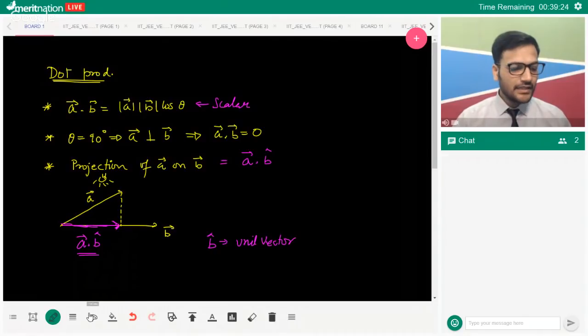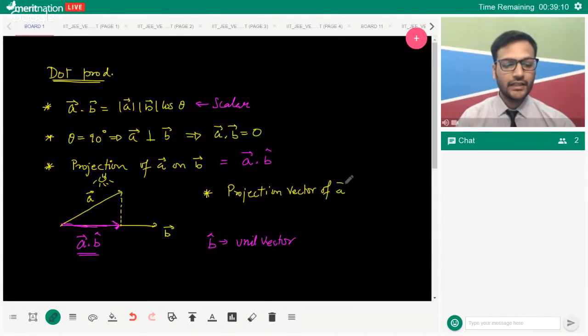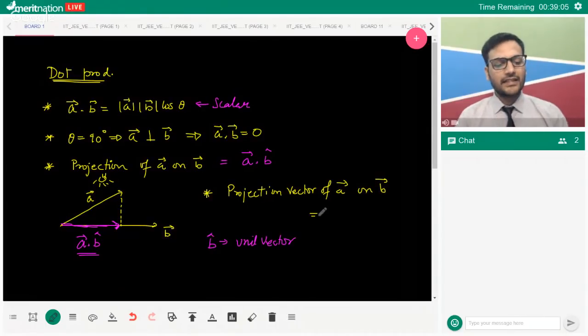Now, on the same lines, if I ask what is the projection vector of A on B? So you'll say we already know the magnitude of that vector. We need to give it a direction. The direction is given by the unit vector. So we usually write it as a number multiplied by its unit vector. So this is the projection vector of A on B.